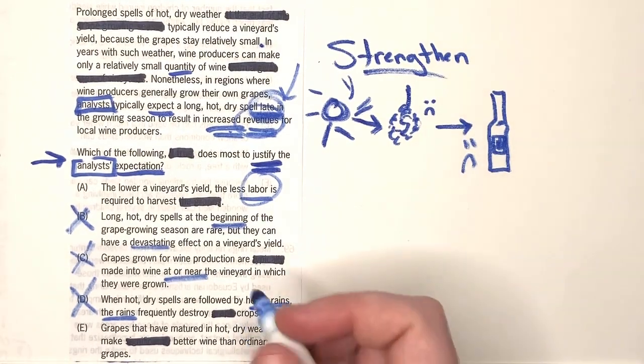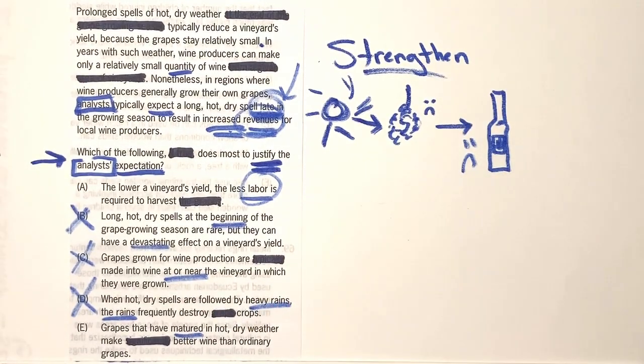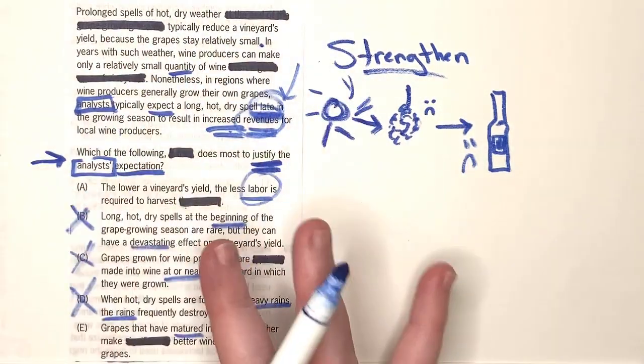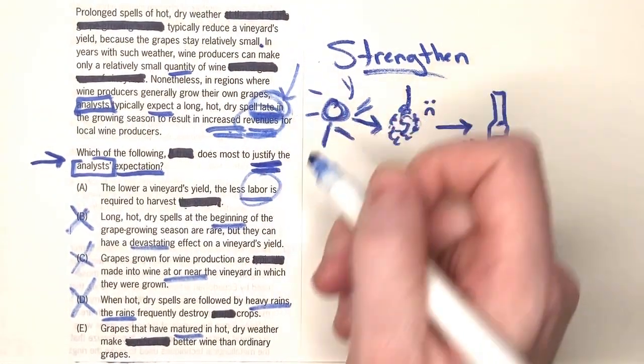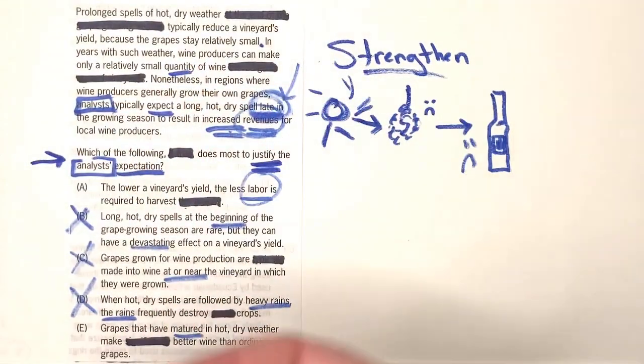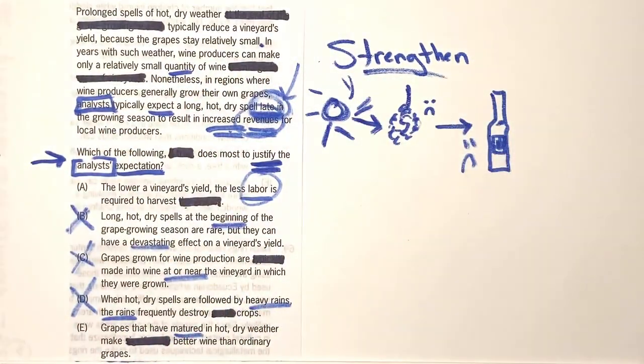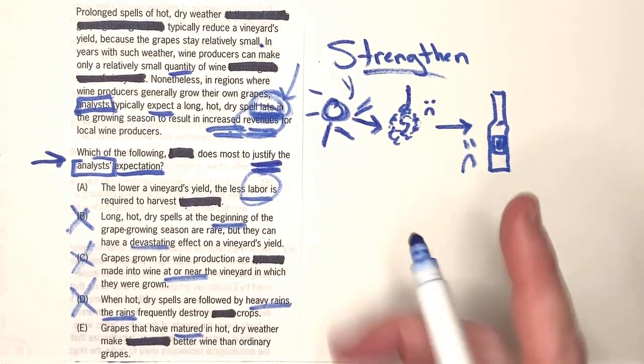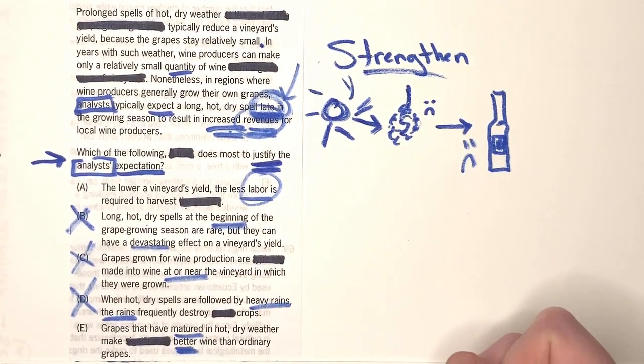E, grapes that have matured in hot, dry weather make better wine than ordinary grapes. Okay, so this is very interesting because it says matured, and specifically the timeline they were focused on was late in the growing season, presumably when the wine would be more mature. So it's saying the wines that have matured when it's hot make better wine.